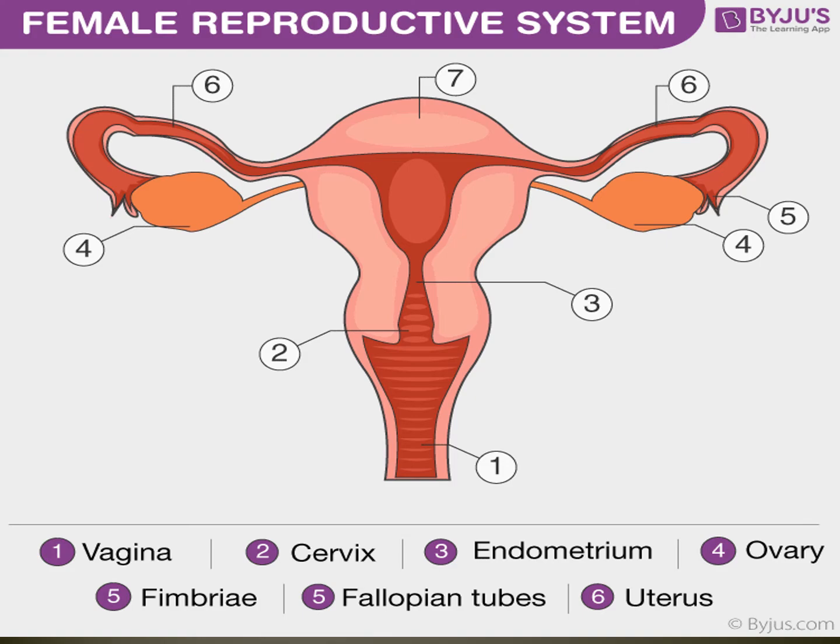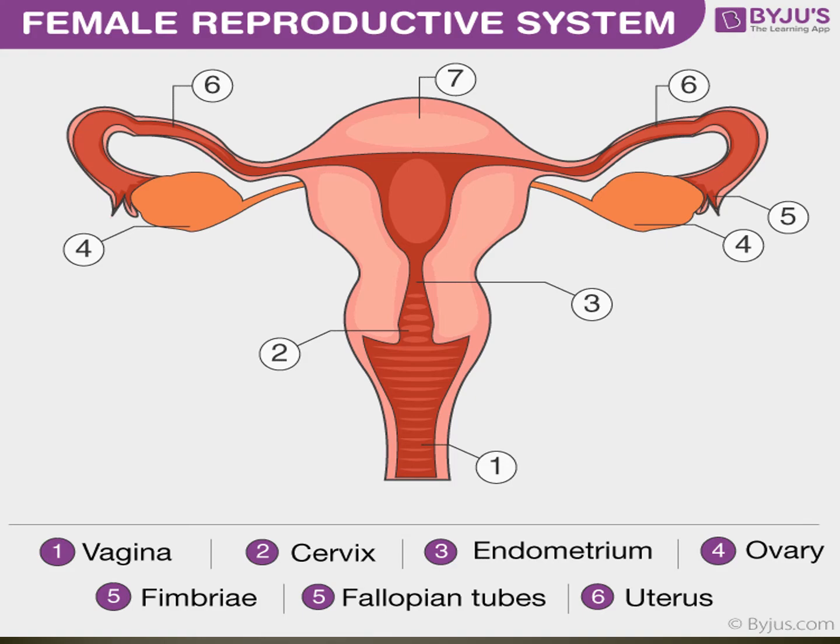Okay. The estrogen regulates development of secondary sexual characteristics. Each ovary releases one ovum per month alternately.